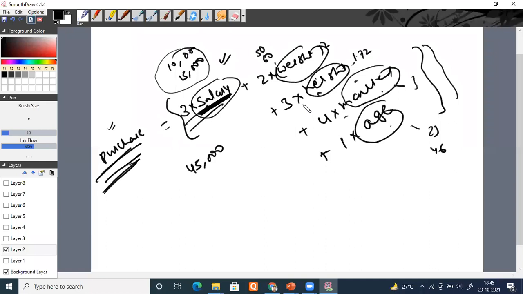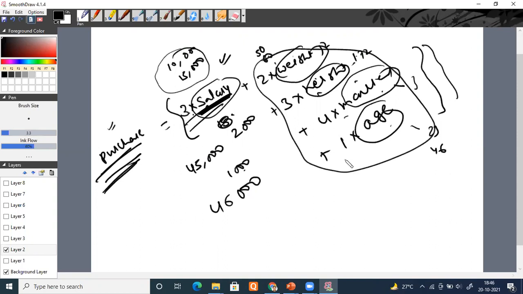Because whatever you add will maximum add up to suppose 1,000. So 45,000 plus 1,000 will be 46,000. Now suppose somebody has a salary of only 2,000, but all these other factors cumulatively make 2,000.